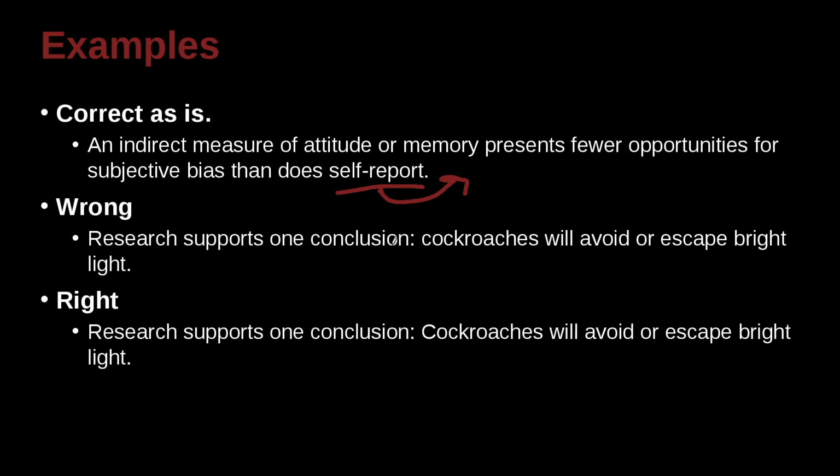Research supports one conclusion, and we have a colon here. Cockroaches will avoid or escape bright light. So we need to very simply say, oh look, here's a colon. So it looks like something's going on here. Do we have an independent, and do we have an independent on both sides? Research supports one conclusion. So we have a subject, we have a verb. That looks like it could be a sentence. Cockroaches will avoid or escape bright light. So yeah, that's really clear too. So we have two sentences there. We've put two sentences together. What can we do? Remember, we could add a comma and a conjunction.